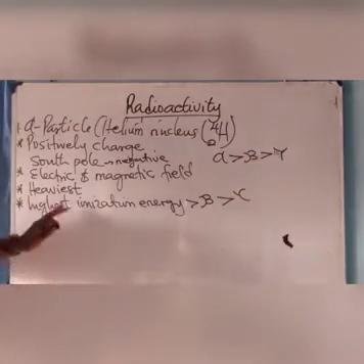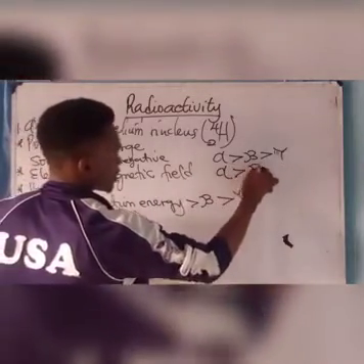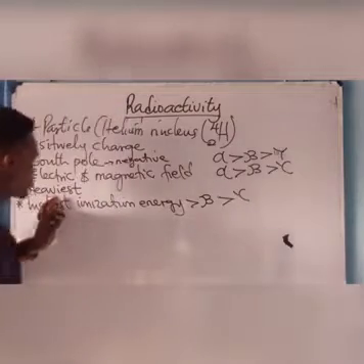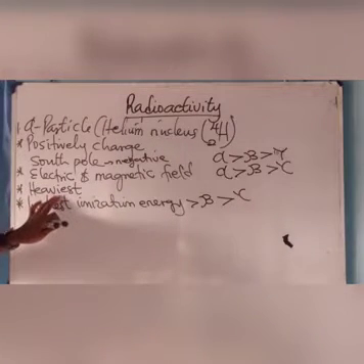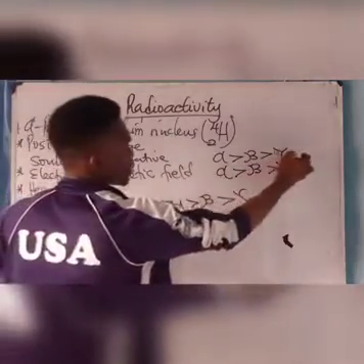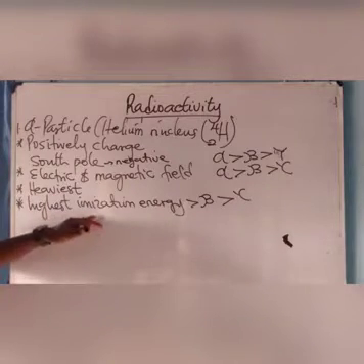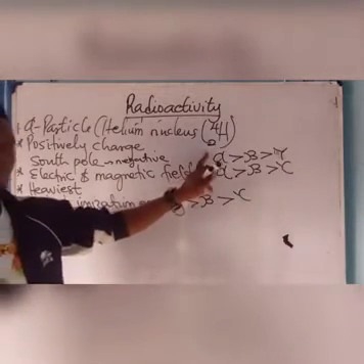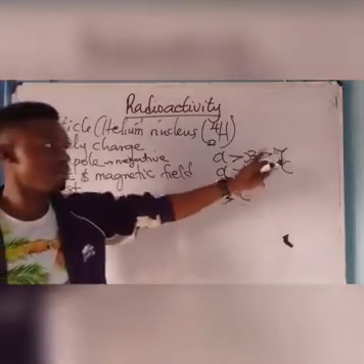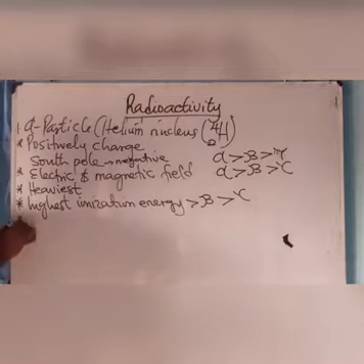Based on heaviness, alpha is greater than beta, which is greater than gamma, which means that alpha is the heaviest particle that was emitted. Take note of that. These are the same thing: based on heaviness and ionization energy, it's always alpha, followed by beta, and finally gamma. Take note of that.